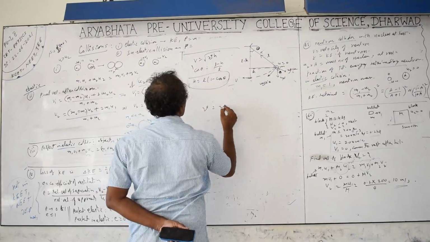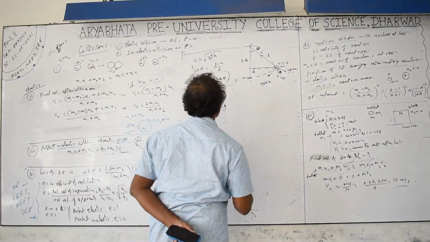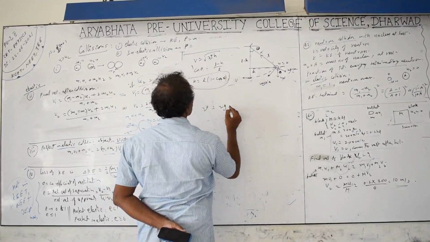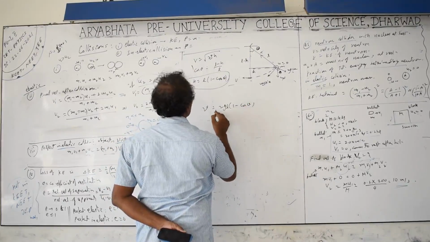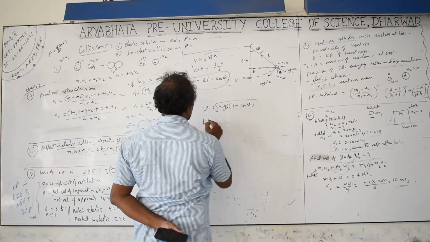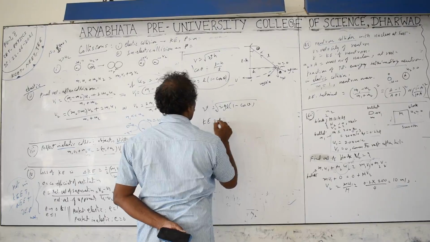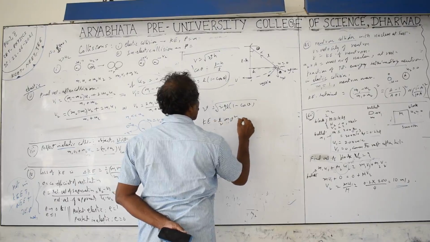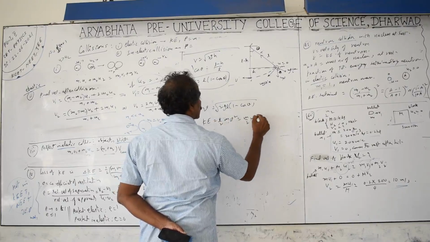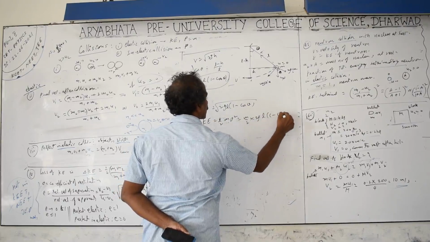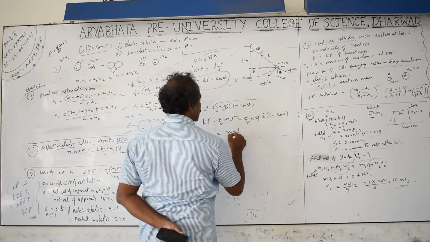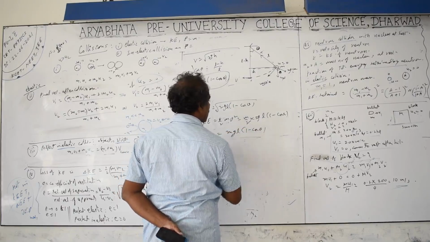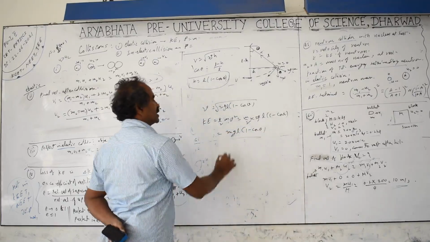In terms of cos theta, the velocity is root of 2g into L into (1 minus cos theta). The kinetic energy at this point is half m v square, that means m by 2 into 2gL into (1 minus cos theta). The 2 cancels, so it is mgL into (1 minus cos theta). The potential energy we usually take is mgL, but here it is mgL into cos theta.